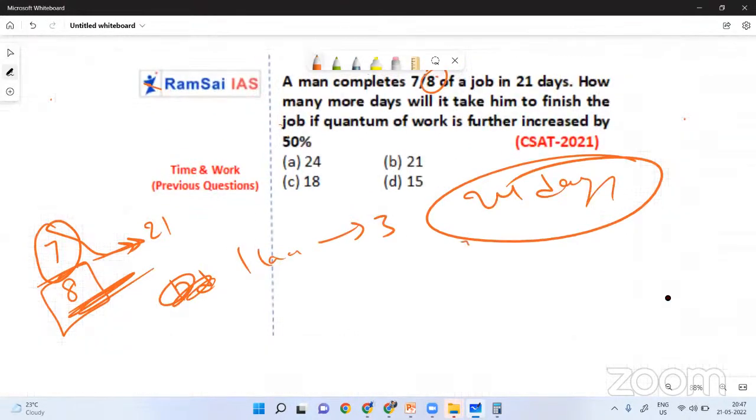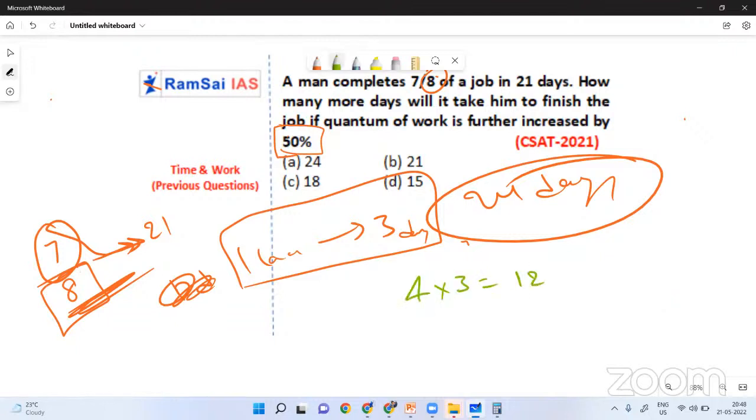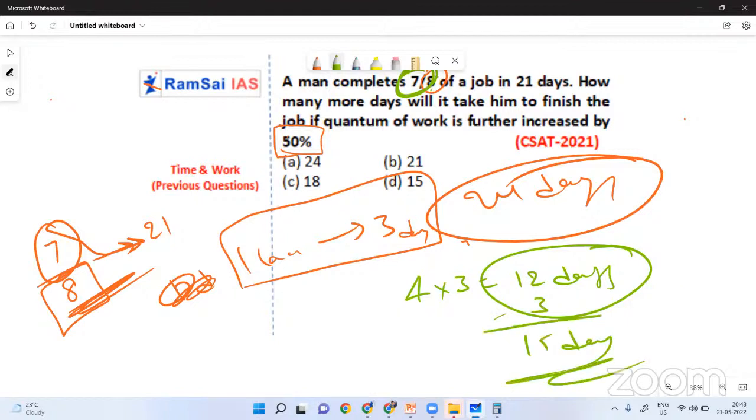So each laddu, hey yaar, it's very simple. 7 by 8 laddus, 21 days. So 7 laddus, 21 days means per laddu, he'll take 3 days. Is it clear? Next, now work is increased by 50%, means 4 more laddus added. Oh shit, we need to eat 4 more laddus. Okay, for each laddu we will take 4 into 3 days, 12 days. We have to finish in 12 days, and already we have one laddu now. We finished only 7 laddus. So that 8th laddu, another laddu, 3 more days, total 15 days the work will be finished, which is in option D.